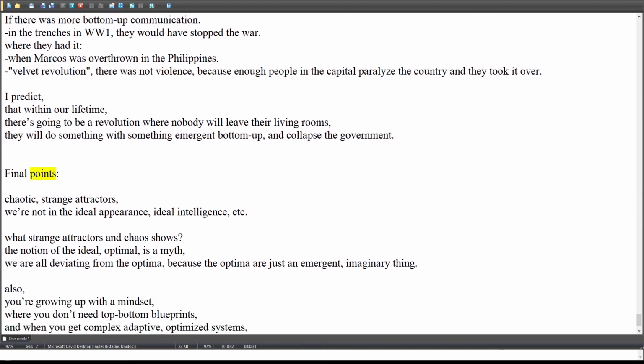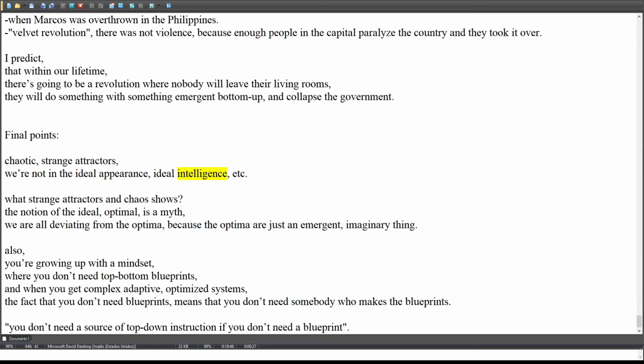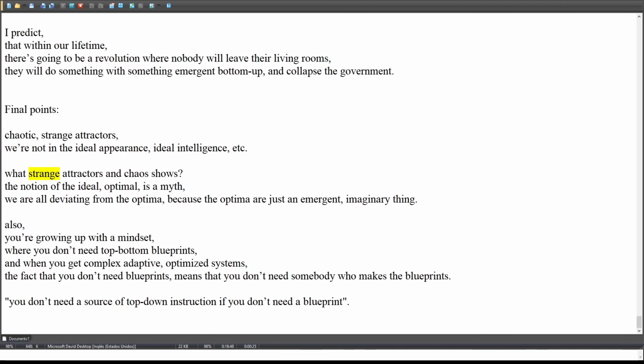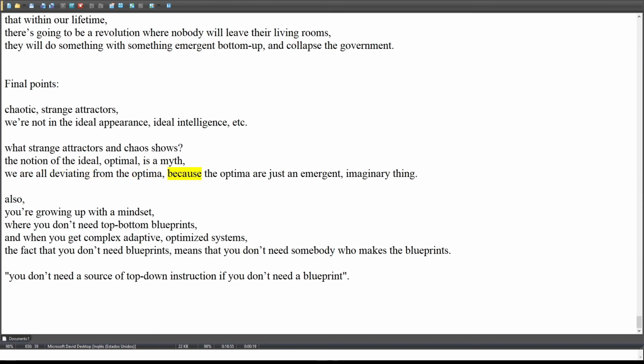Final points. Chaotic, strange attractors. We're not in the ideal appearance, ideal intelligence, etc. What do strange attractors and chaos show? The notion of the ideal, the optimal, is a myth. We are all deviating from the optima, because the optima are just an emergent, imaginary thing.